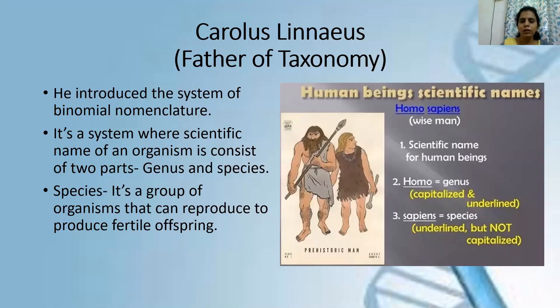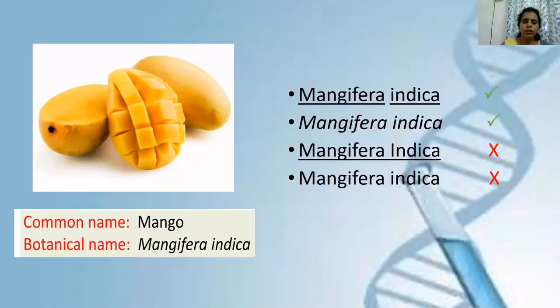Okay, so whenever you read the scientific name of any organism printed in a book or newspaper or anywhere, you'll find that it's always printed in italics. Just look at the next slide. For example, here they have given a picture of a mango. The common name of this fruit is mango in English, but English is not the only language used globally. There are n number of different languages people speak around the globe.